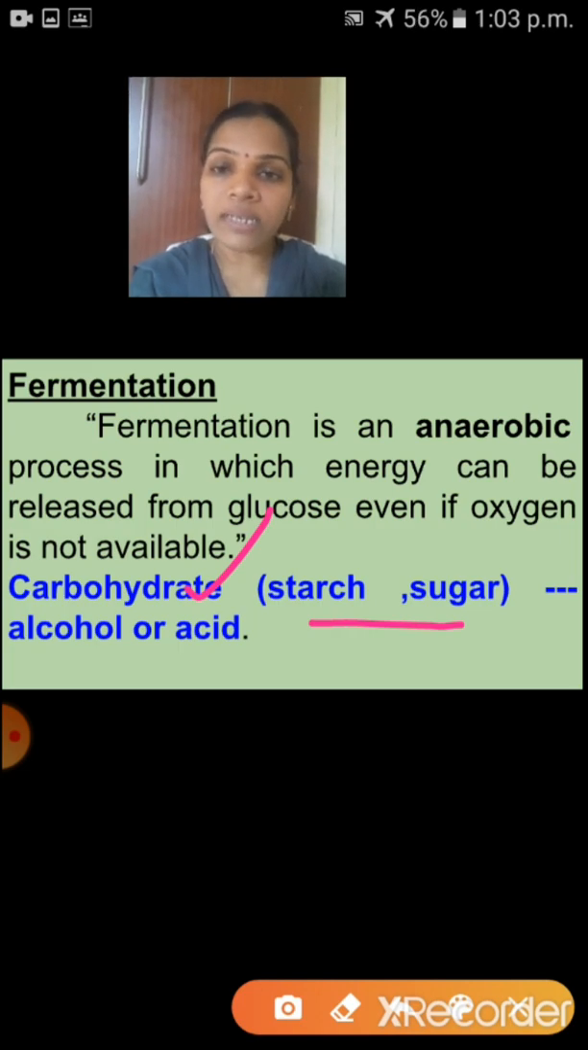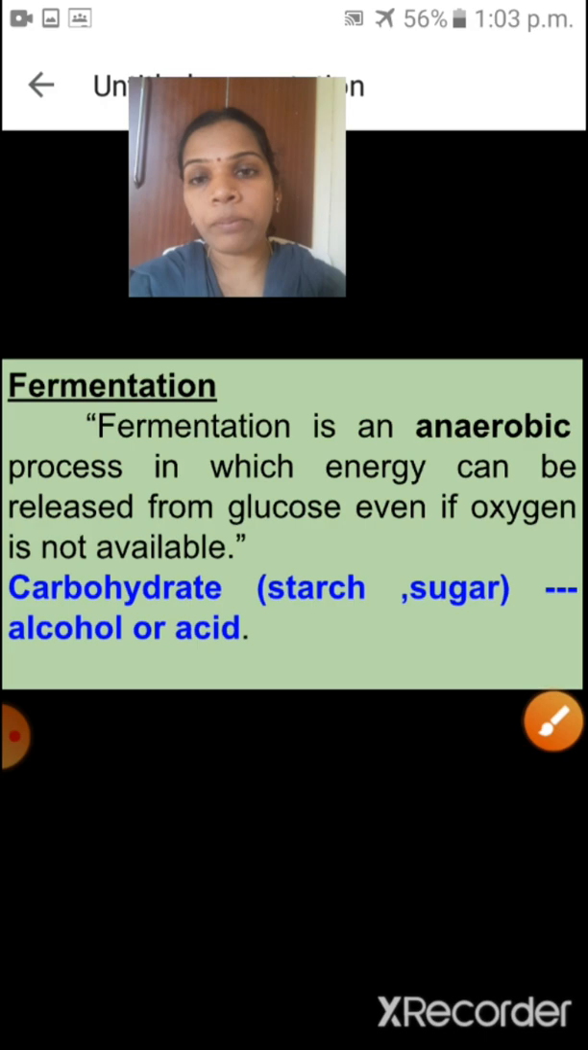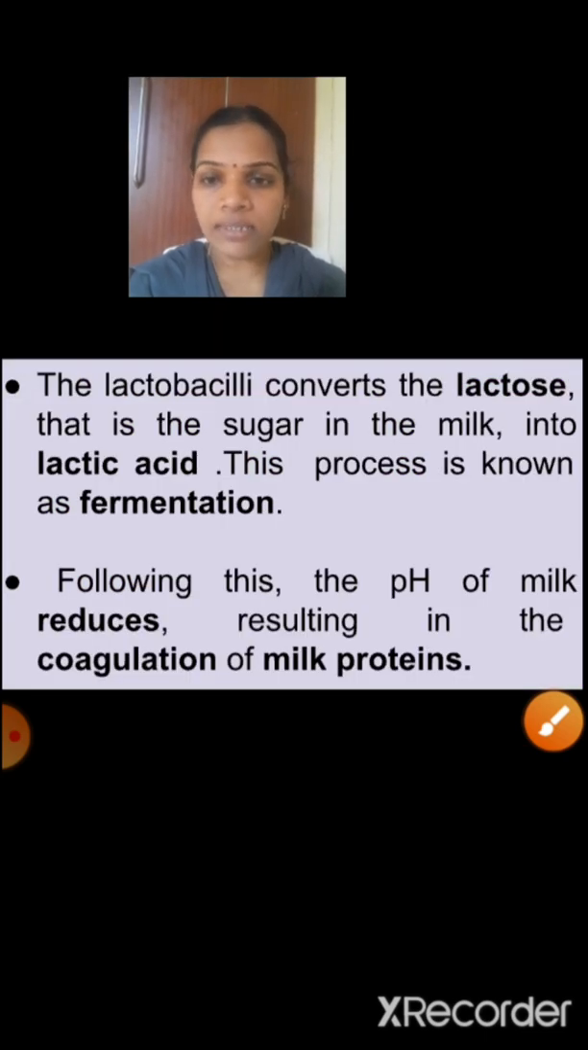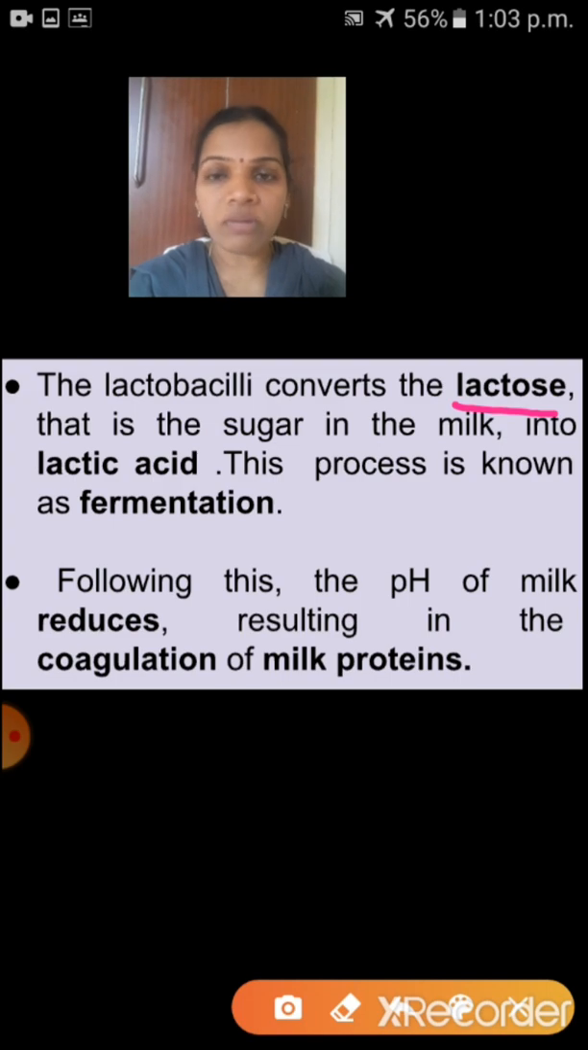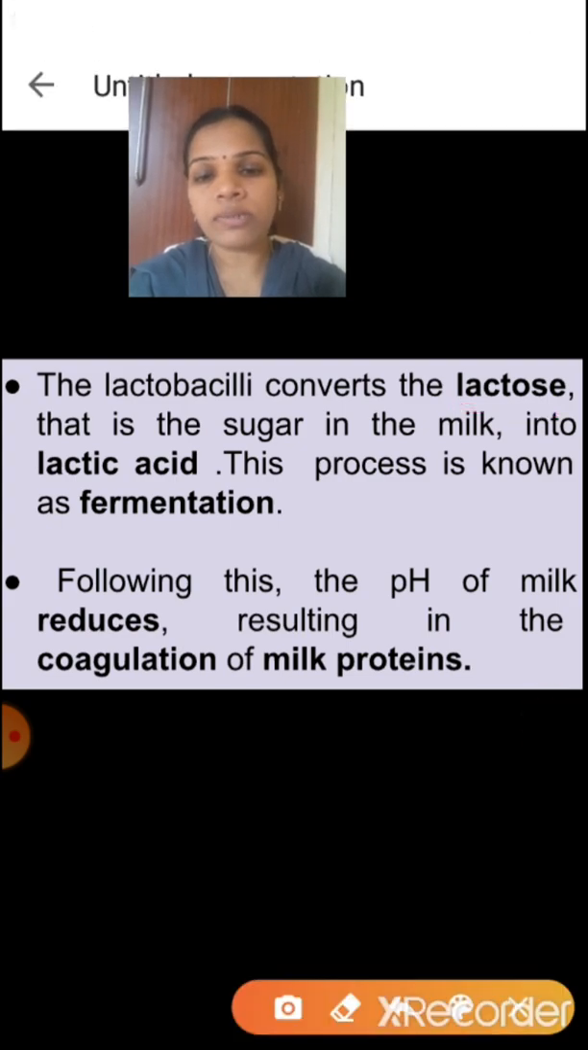So now we will see how the milk is converted into yogurt. What exactly happens in that process? The first step is the lactobacilli, the useful bacteria, converts the lactose. Lactose is the sugar in the milk. See here, milk contains one sugar, that is lactose. The name of the sugar of the milk is what? Lactose, into lactic acid. So the first process is the lactobacilli converts the lactose, the sugar in the milk, into lactic acid. This process is known as fermentation.